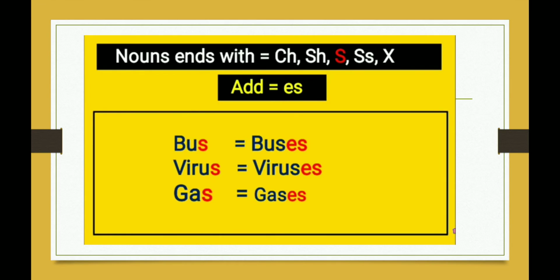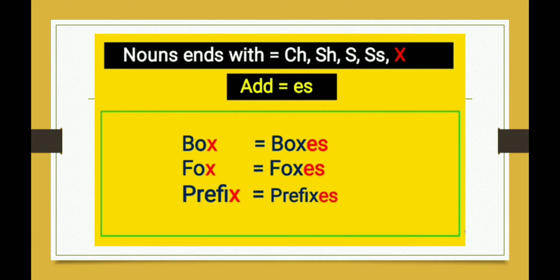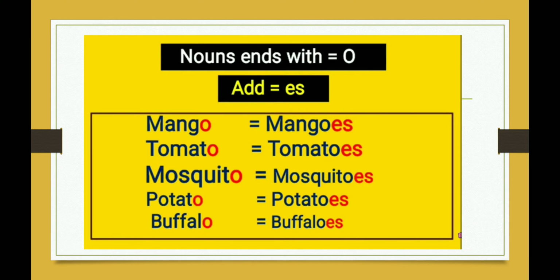Students, you have to remember that we will use es along with x also. So, box, fox, and prefix also take es to become plural. So, the answer will be boxes, foxes, and prefixes. Remember to add es with ch, sh, s, double s, and x. But what happens with o? O also takes es, but there is a little bit of difference.